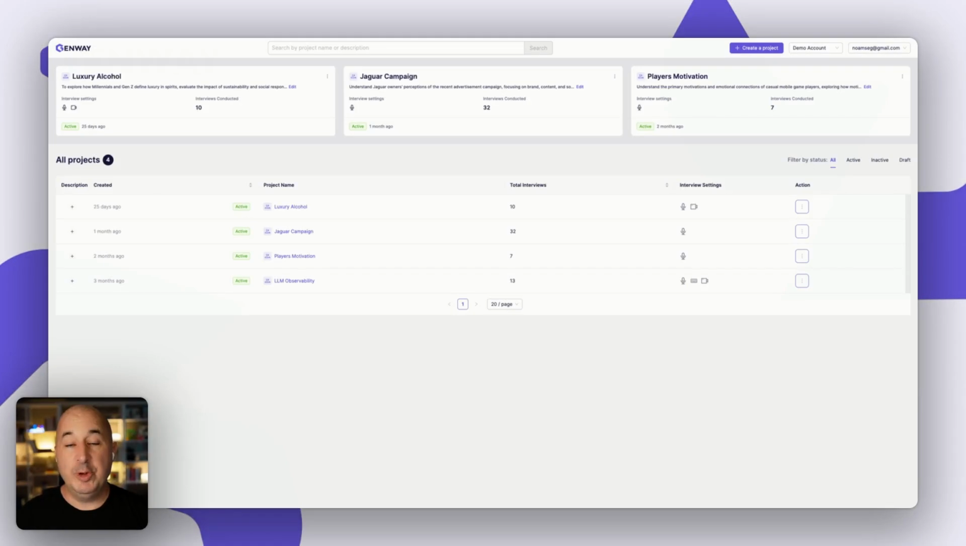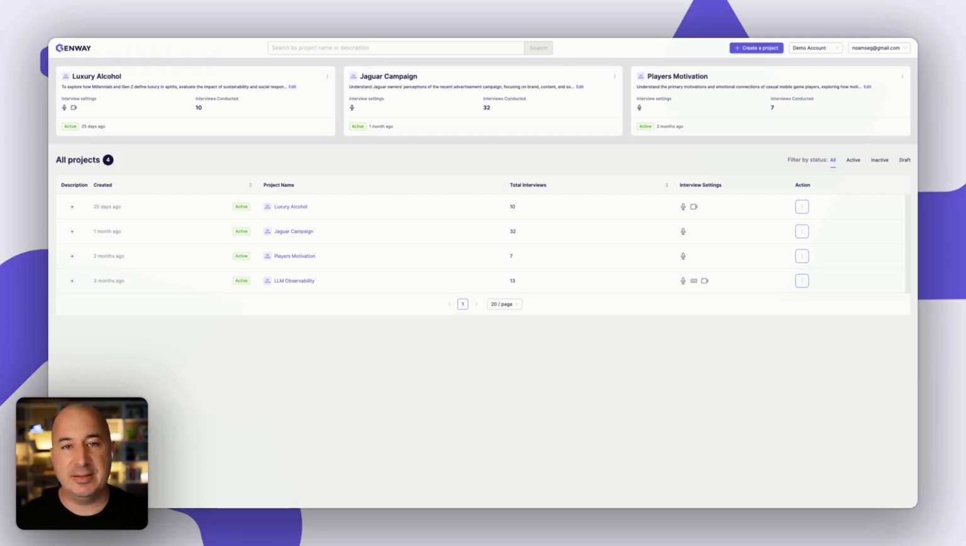Let's jump in. So what you can see on my screen now is the Genway homepage. And on the homepage, we can see that I already have several demo projects, including a project on luxury alcohol, a Jaguar campaign, a project on player motivation in the gaming industry. And below you can see the list of projects I've been working on.